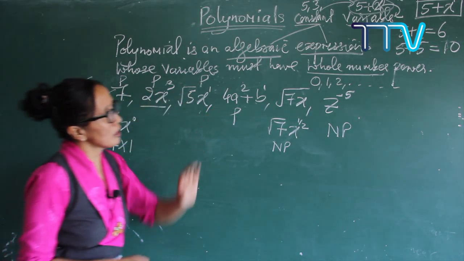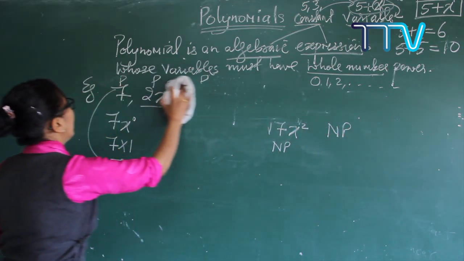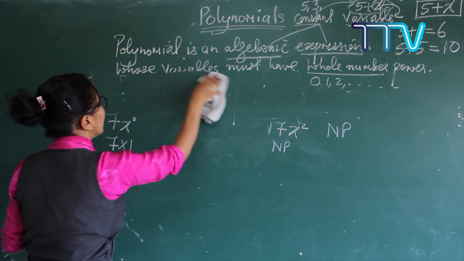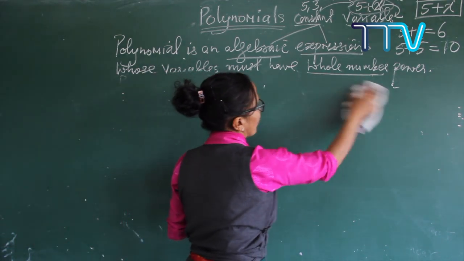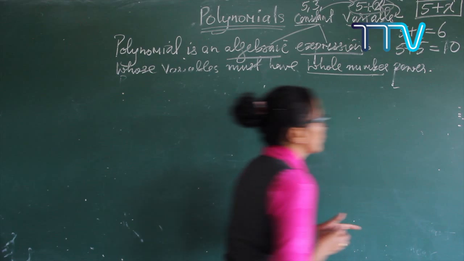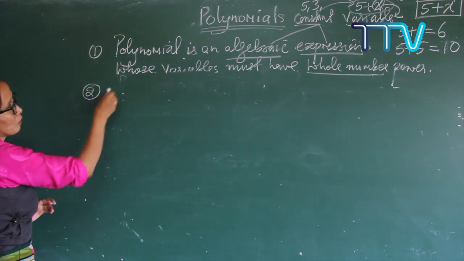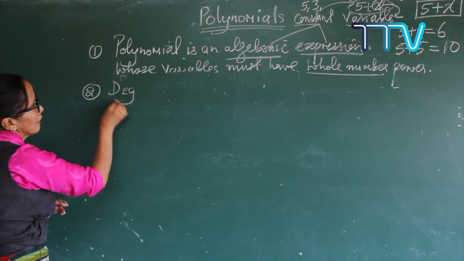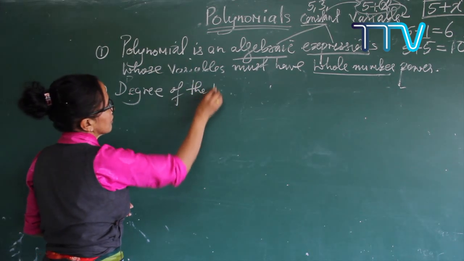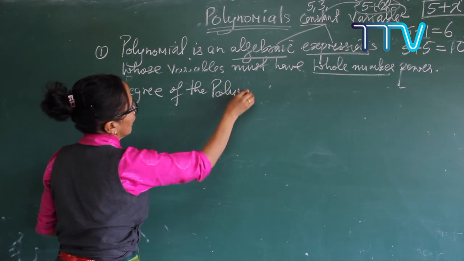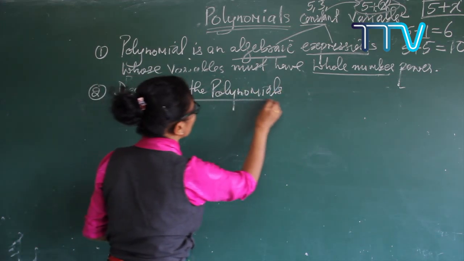Okay, so now see, this is the first part of this topic. And let me write the second one. Once you know this one, you have to get very clear on the next part here. The first one is done, and now we move towards the second one, that is degree. You have to get clear on the degree of the polynomials. Yes, you have to know the degree of the polynomials.